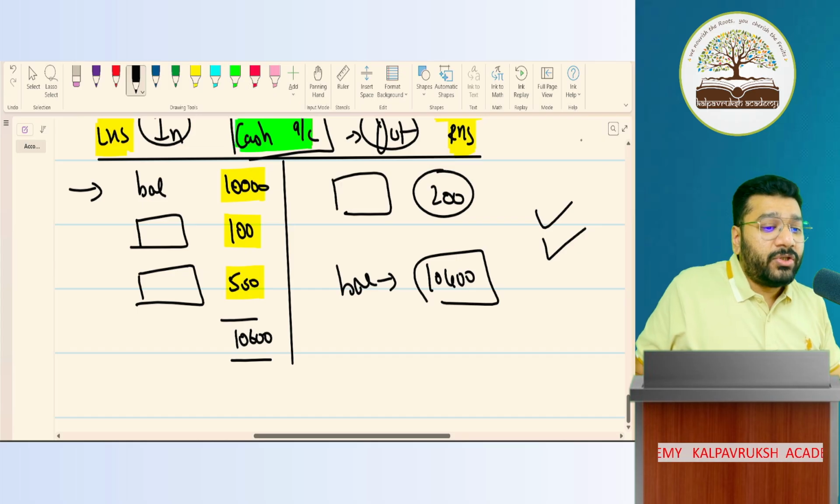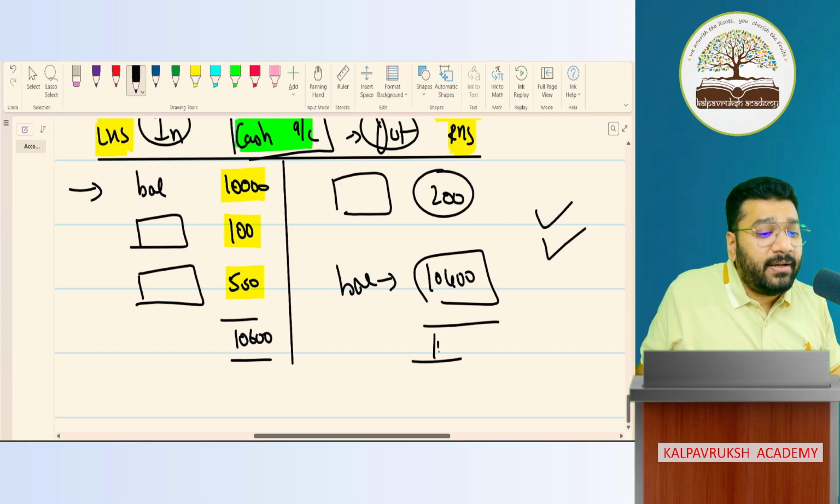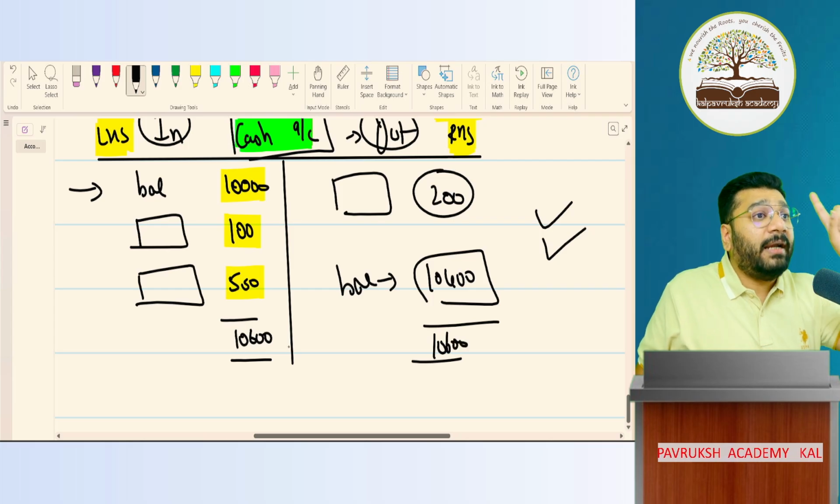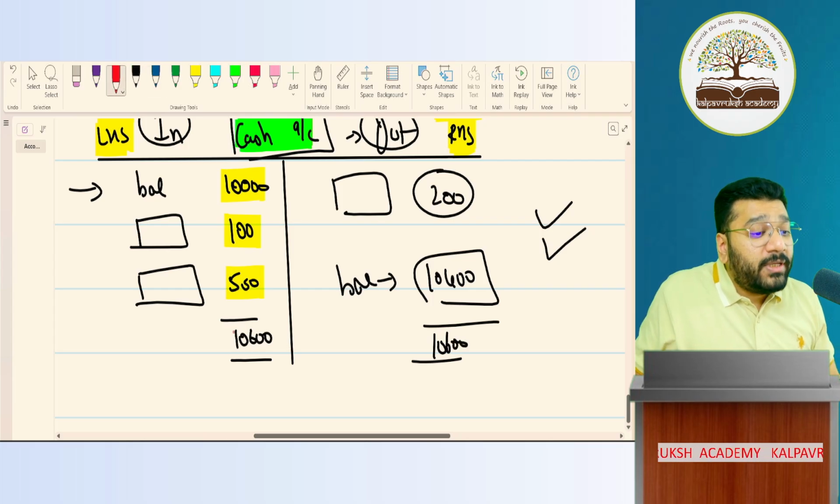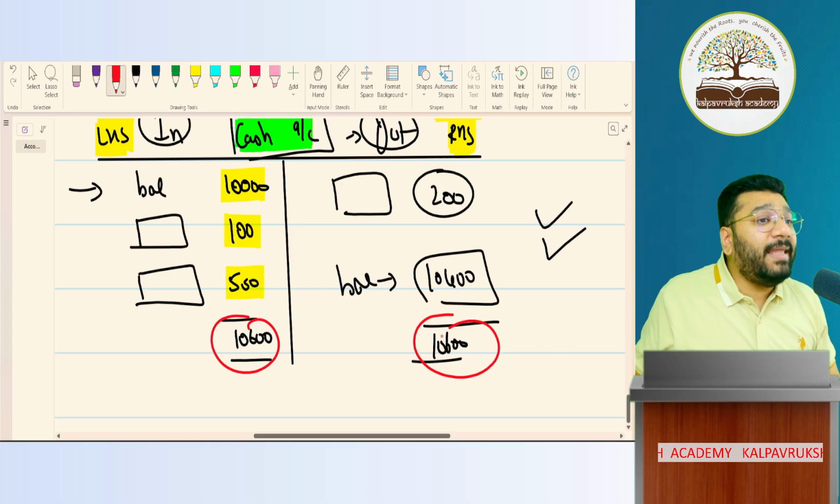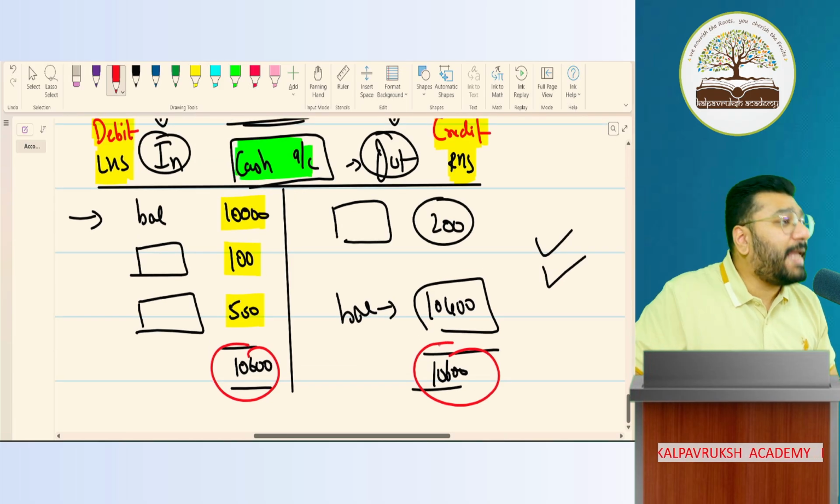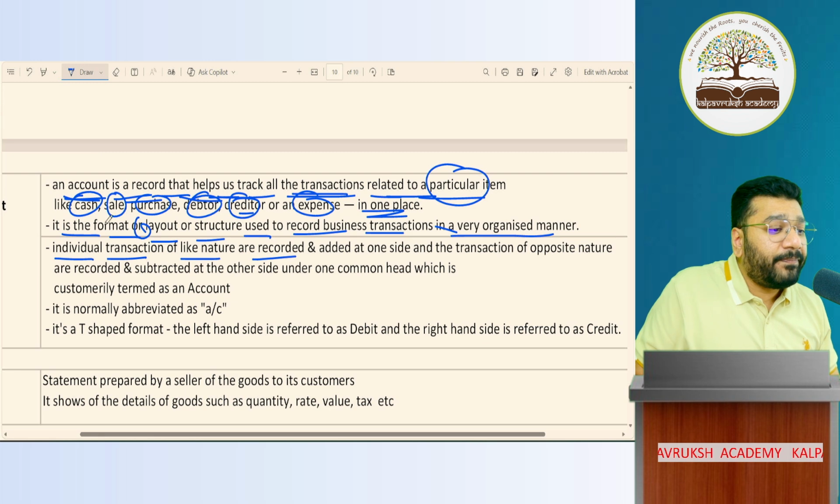Yes. So this is balance 10,600. Total is 10,600. At the end, the total of both the sides should be matching. Got it, not got it? This is called as cash account. Now come back to this.